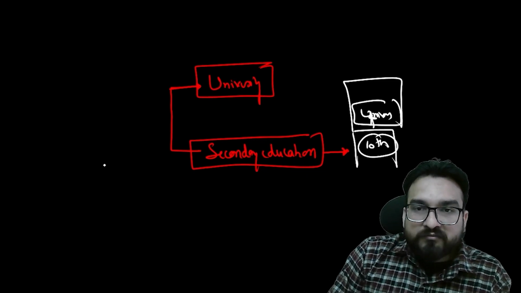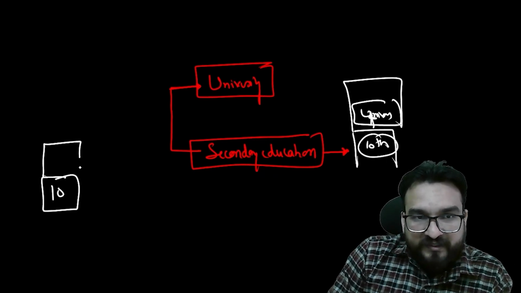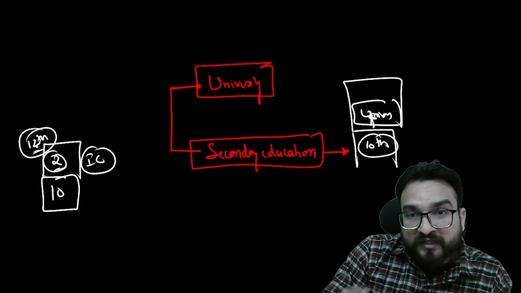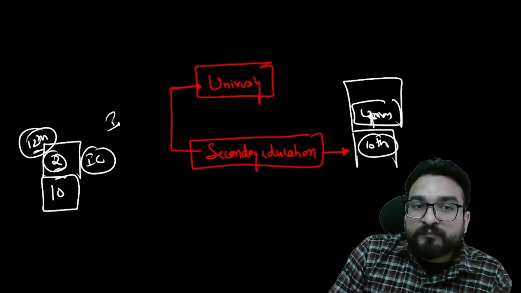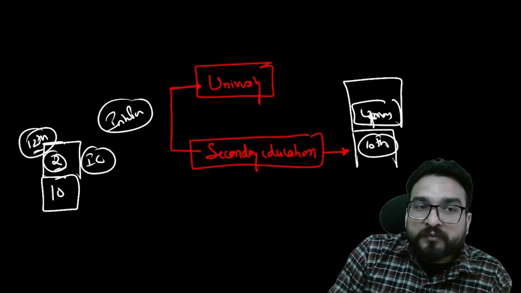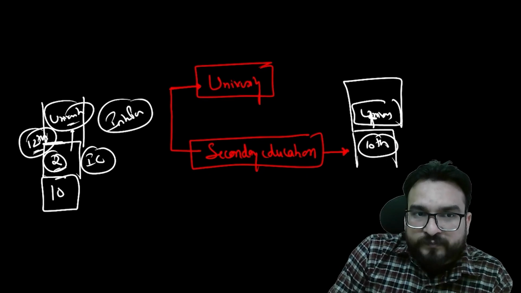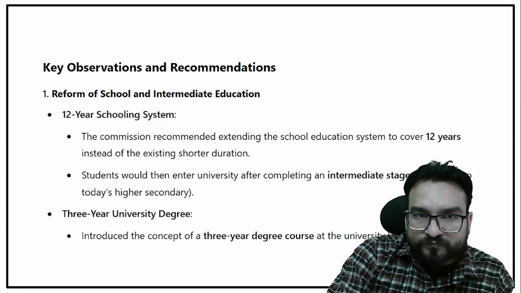What Sadler recommended was that after 10th, there should be an intermediary college for 2 years. That's how 12th also emerged. Until now, the same thing is followed. That's why in villages and some local areas, people say interpass. Interpass means 12th pass. And then people come to university. So what will happen? A lot fewer people will be coming to universities, because a lot of people will not be able to clear the stage or study ahead, right? So the university's load will be less.